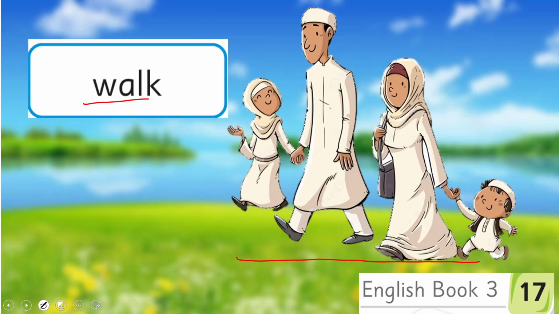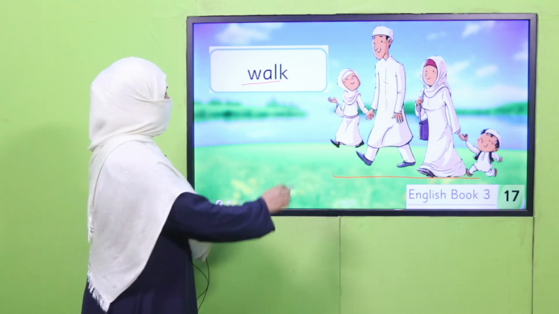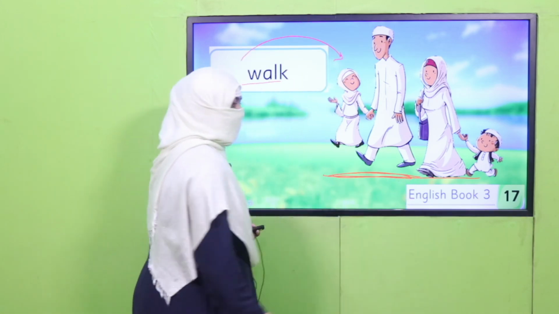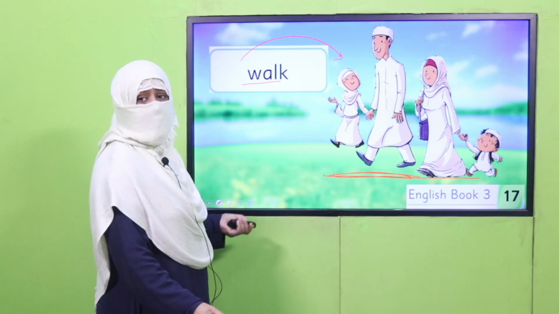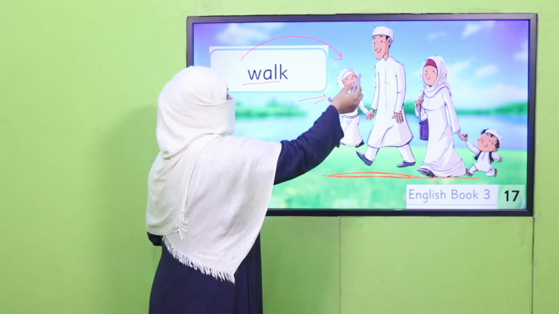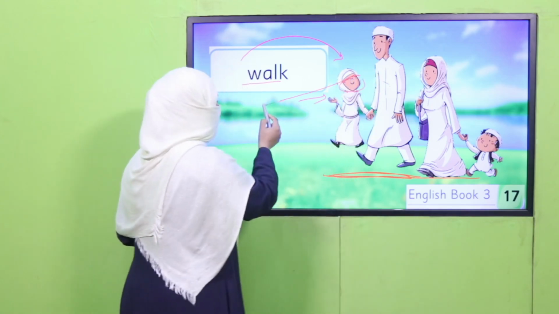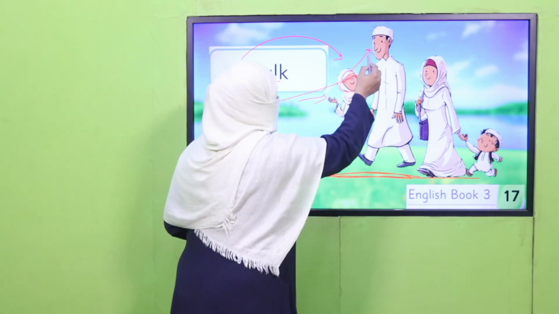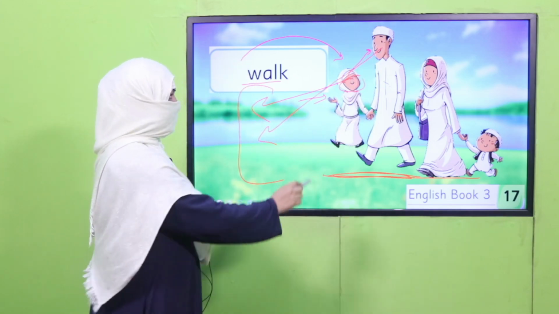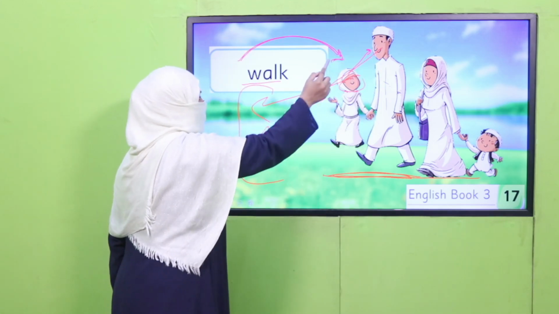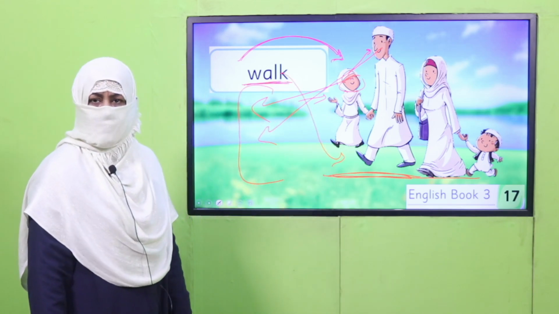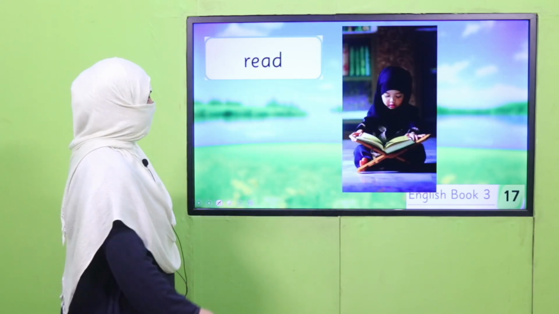Now, its examples are walk. These people, this family, they are walking. So, walk is verb which is describing their action. What are they doing? And as I told you, there are many things they are talking to each other. They are smiling to each other. She is looking at his face, he is looking at ground. So there are many things, but here the prevalent verb is walk. They are walking, right?